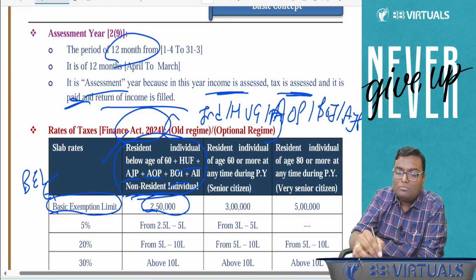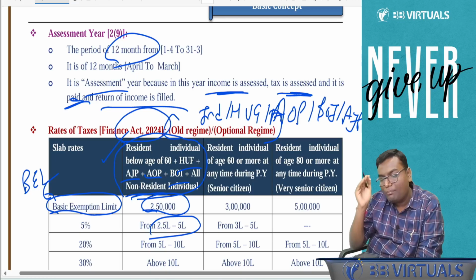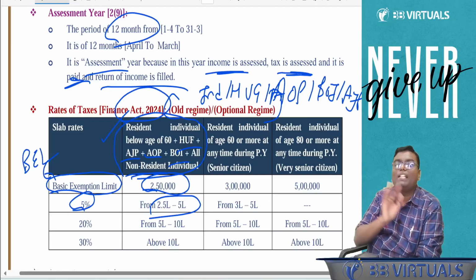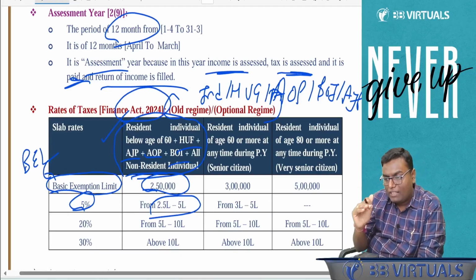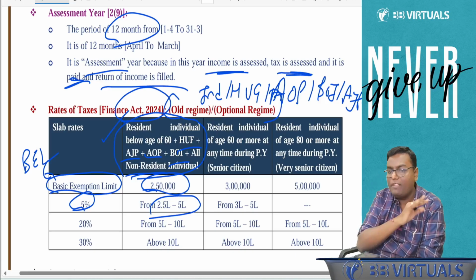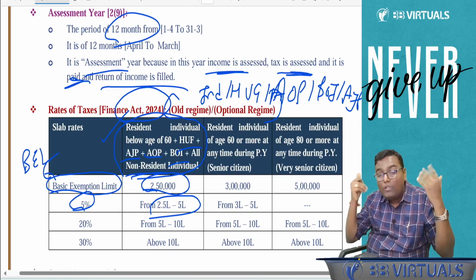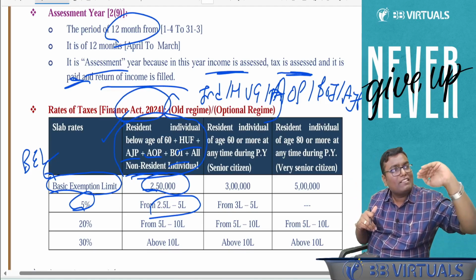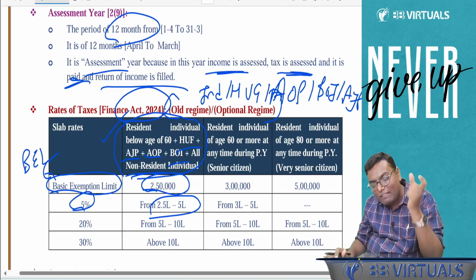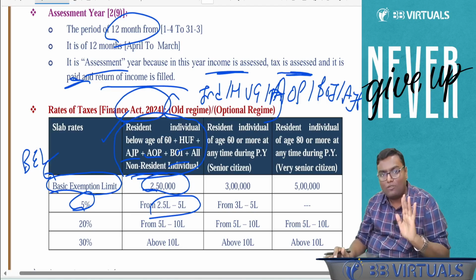Now, if your income is more than 2,50,000 but up to rupees 5 lakh, a 5% tax rate will get applied. More than 2,50,000 but up to 5 lakh, then how much percentage tax rate will be applied? 5%. See, how to calculate income, that we will understand from the second lecture onwards. But on that particular income, what is the tax payable, that we are learning as of now.